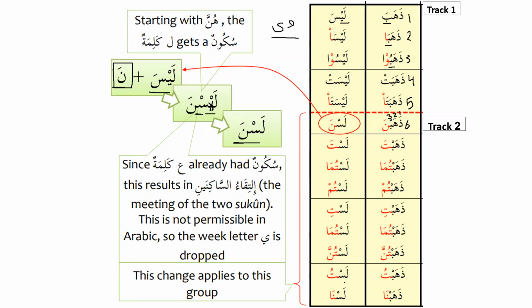We have memorized the conjugation of dhahaba, and now you have to memorize one conjugation of laysa, which is very, very important. And we have seen that it's a past tense, but it gives the meaning of present. And similarly, sometimes ba is connected to khabru laysa, which makes it more emphatic. And this is the conjugation that we have to memorize.